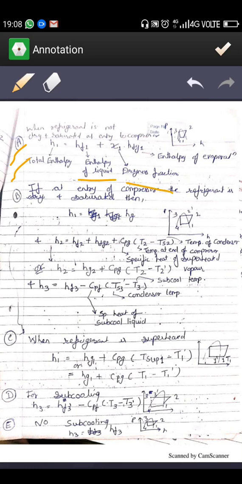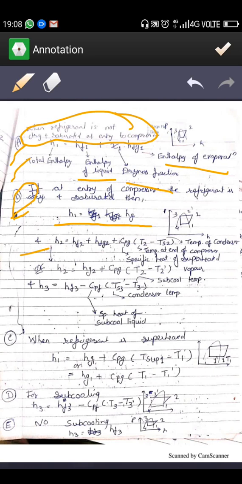We use this formula when wet compression occurs, or when the refrigerant entering the compressor is not dry and saturated. Similarly, this is type 2. If at entry of the compressor the refrigerant is dry and saturated, at this time H1 is equal to HG, and H2 is equal to Hg2 plus HF2 plus HFG2 plus Cp into T2 minus T2 dash.